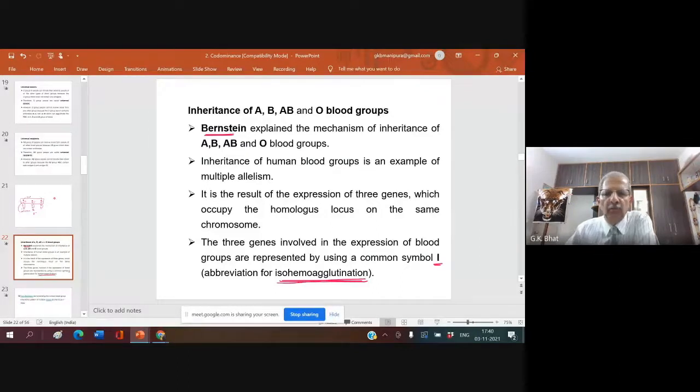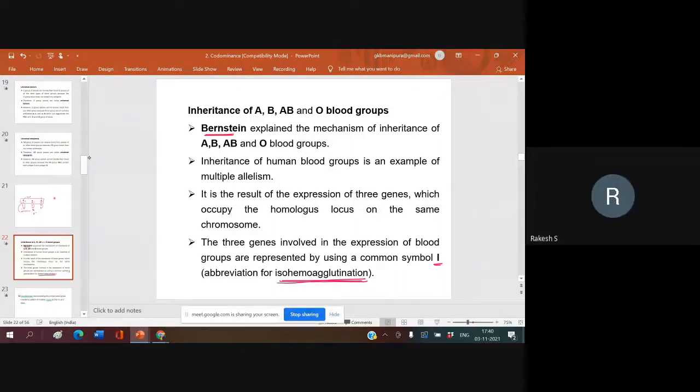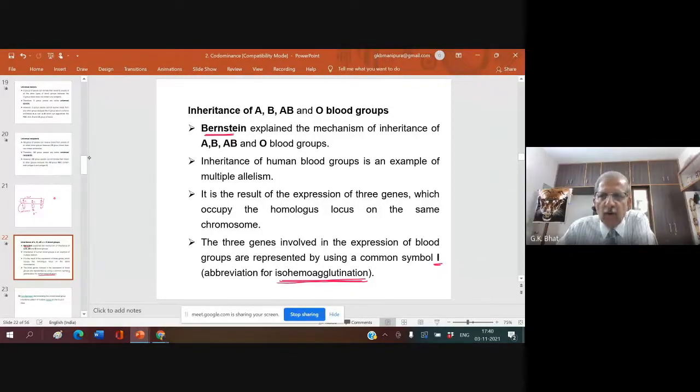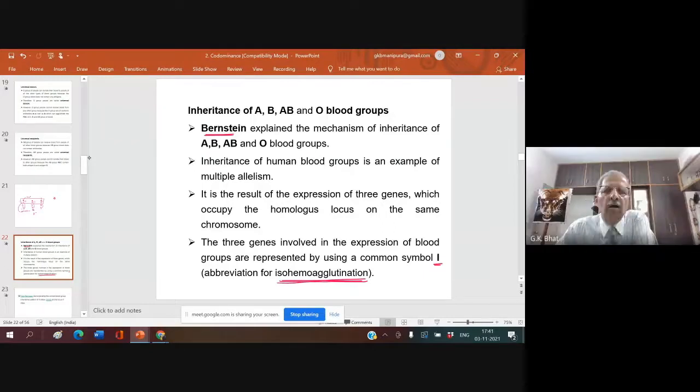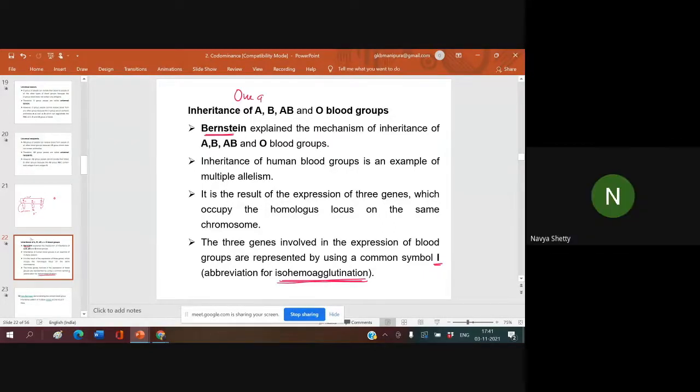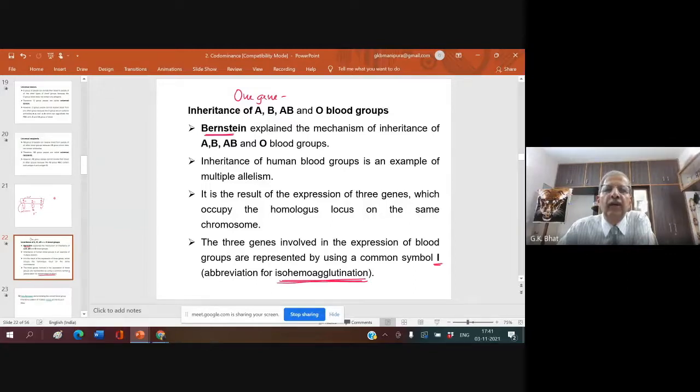You must know that with regard to the blood group, there is 1 gene and 3 alleles.